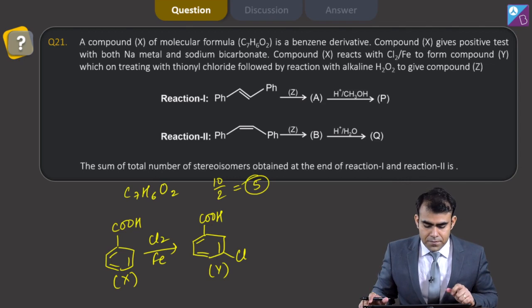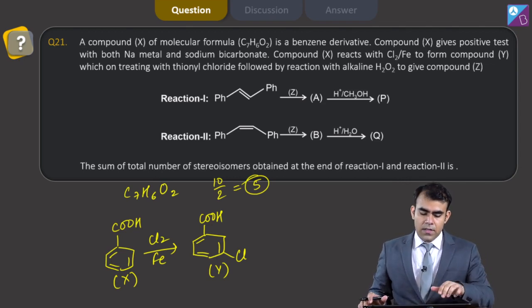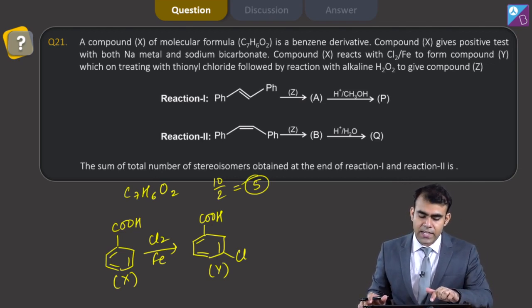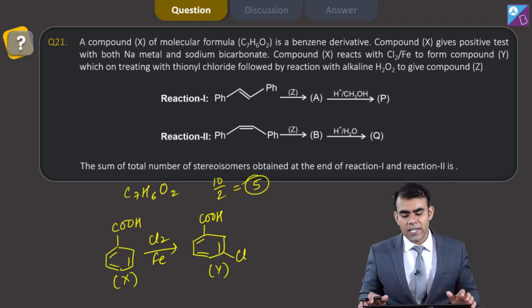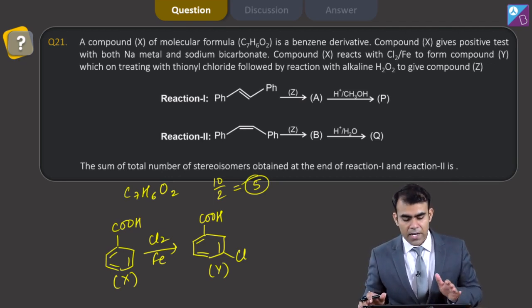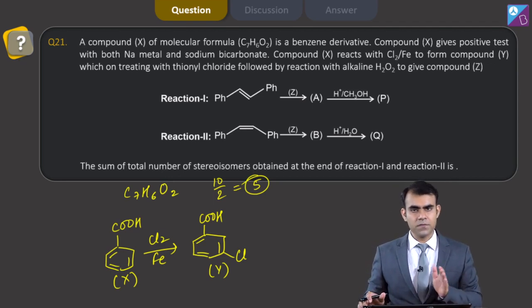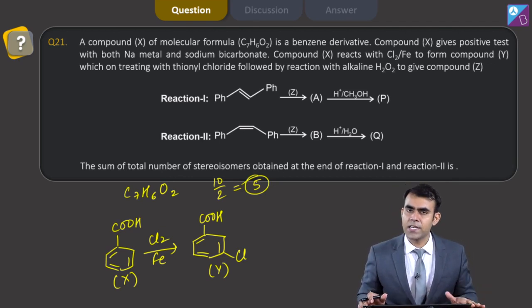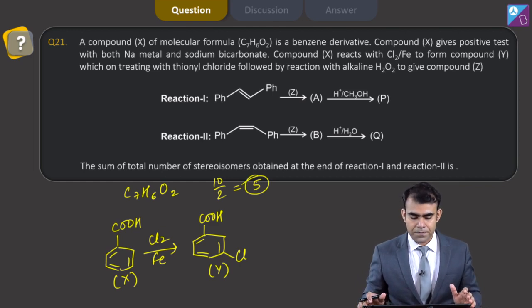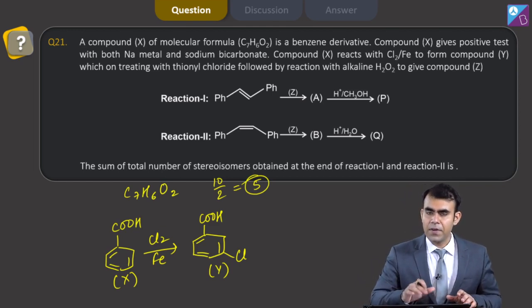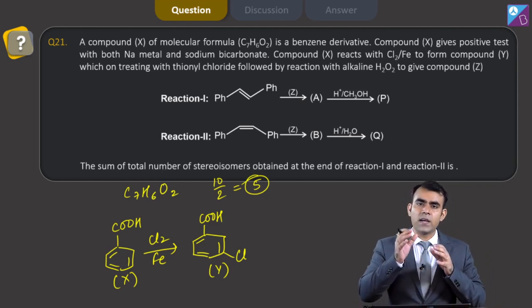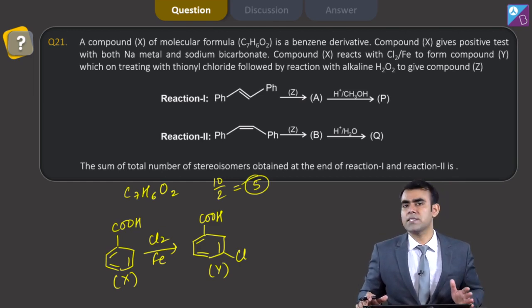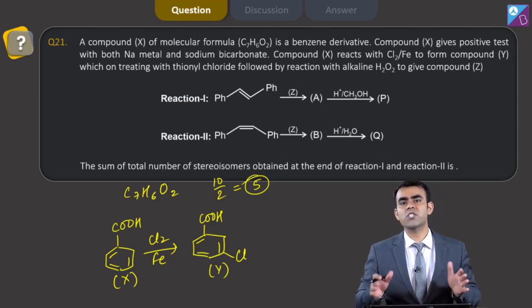Now in reaction 1, we have been given a trans compound, and we are reacting it with Z followed by H plus and alcohol. In reaction 2 we have a cis compound, and we are reacting it with MCPBA followed by H plus and H2O, forming compound Q. If we react an alkene with a per acid, there is formation of an epoxide.